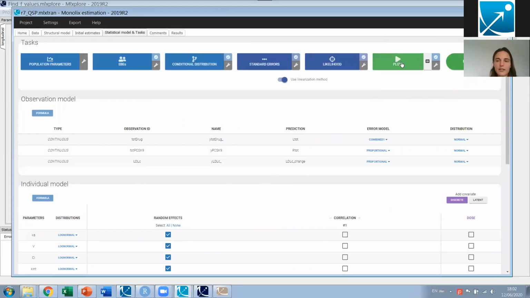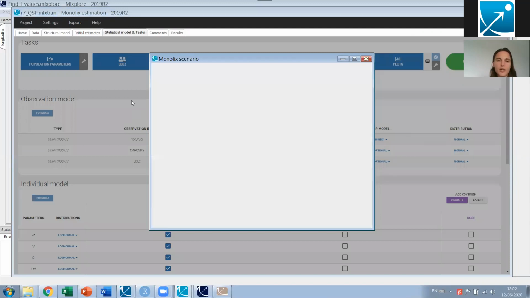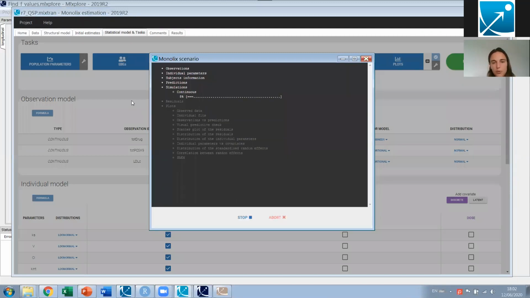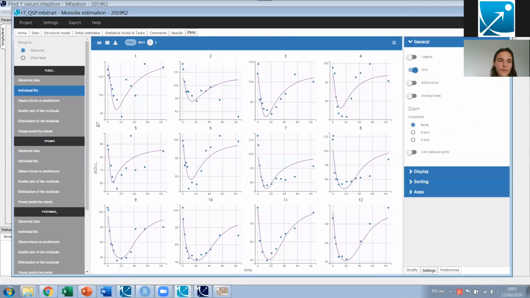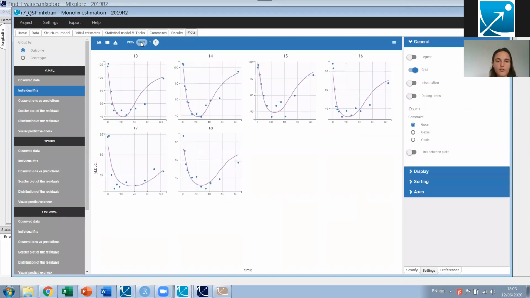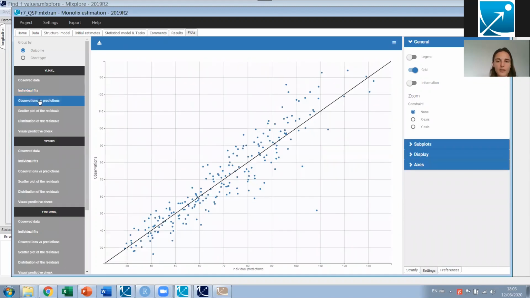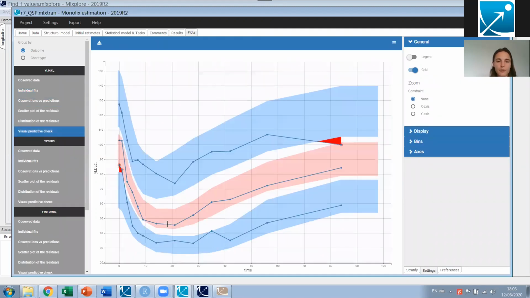So I have run this. I can generate the diagnostic plots. You see that it progresses a bit more slowly than before because it's a more complex model, so it takes a bit longer to generate the simulations for the VPC. And what we see again are the individual fits for the cholesterol, the observations versus predictions, that looks good, and the VPC is also very nice.